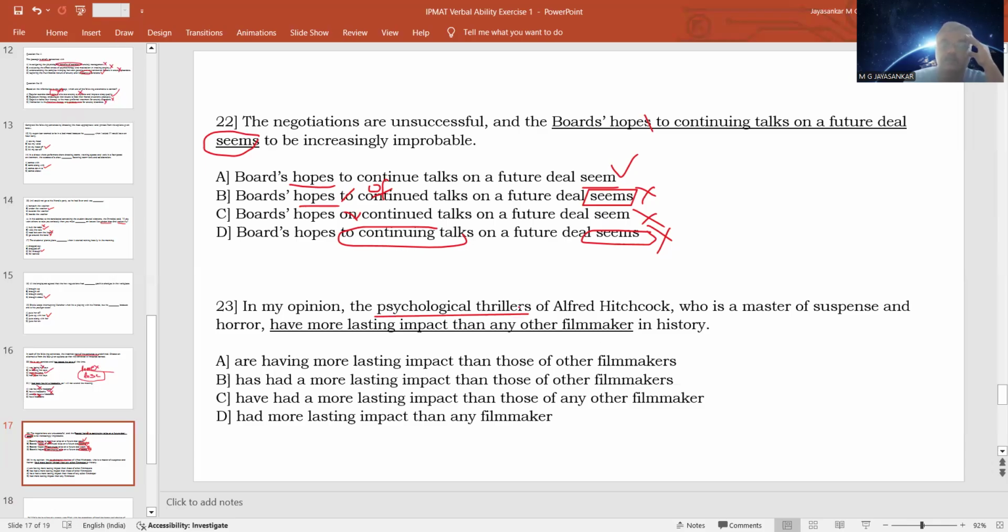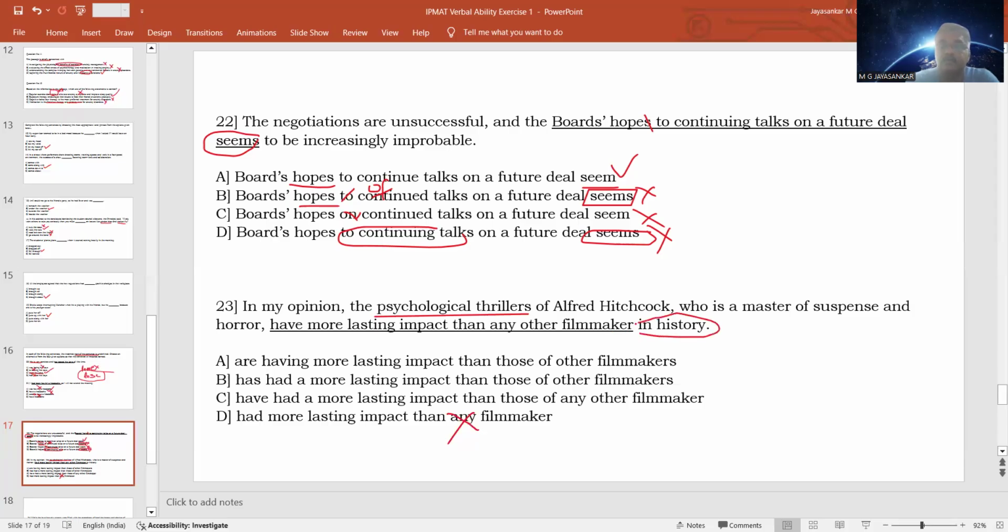So you cannot compare apples to oranges. That is the standard thing in the English language. Since the psychological thrillers is the subject here, you have to say "than those of any other filmmaker in history." So this you can clearly ignore. Then "have more lasting impact" means they have more lasting impact than any other filmmaker in history.